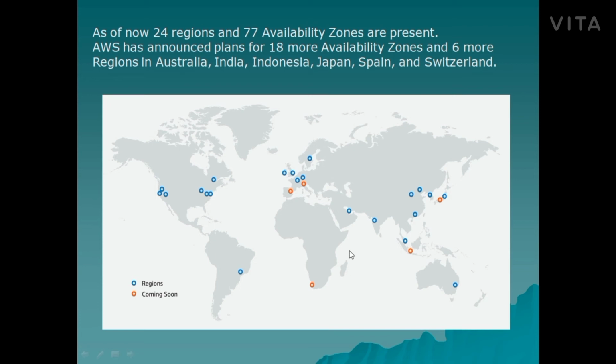This is a graphical representation of how regions are spread across the world. We can think about why these regions and availability zones are located at different physical locations. It is to provide additional scalability and reliability, and also to isolate from disasters.